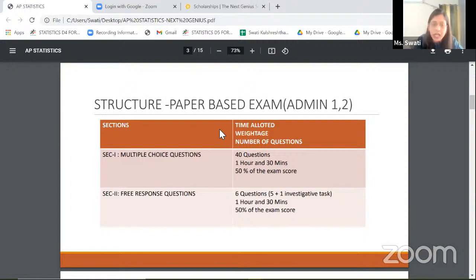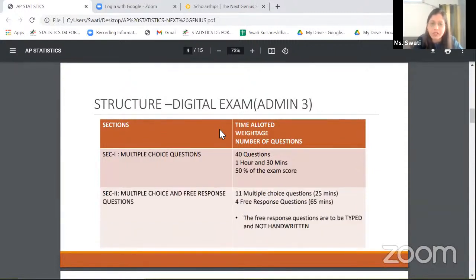the relevant points. And in case you fail to mention a few relevant points, for example, if you're attempting a question on scatter plots and you do not write the direction or the pattern of the scatter plot, you're likely to lose 1 point, and then your answer becomes a partially correct answer instead of an essentially correct answer. And further, these scores are then scaled such that out of 100%, roughly a 75% of the test leads to a 5 on the AP statistics.